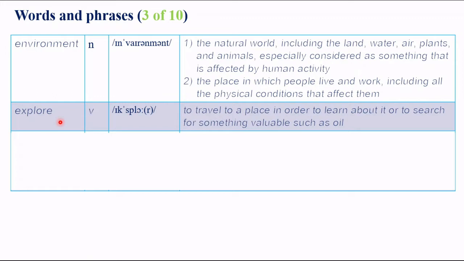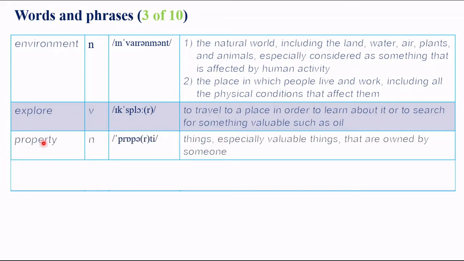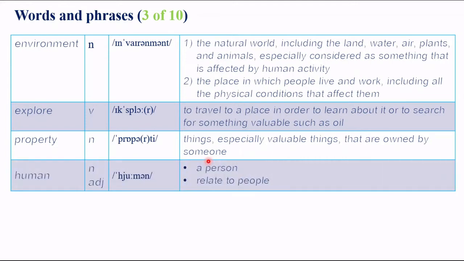Explore. Explore is to travel to a place in order to learn about it or to search for something valuable such as oil. Property. Property is things, especially valuable things, that are owned by someone. Human. Human is a person or relate to the people.